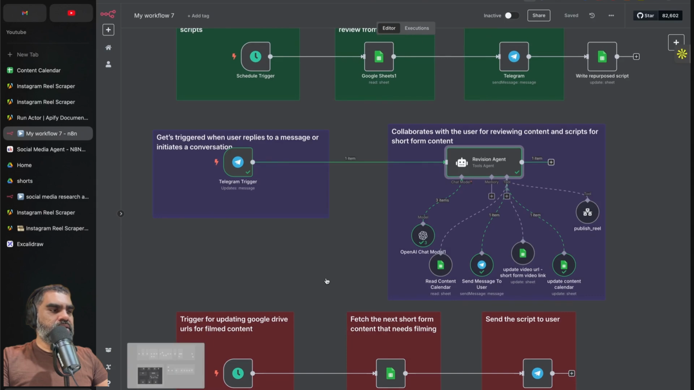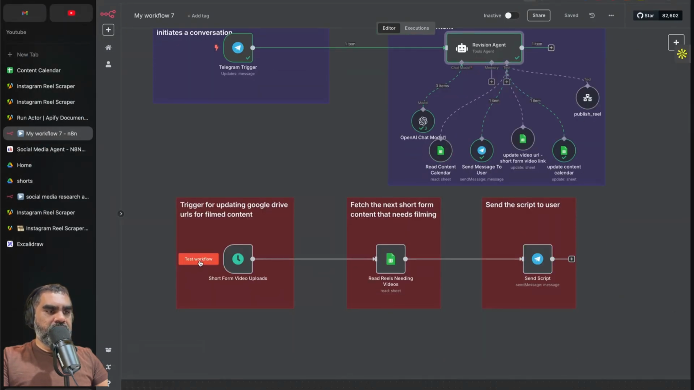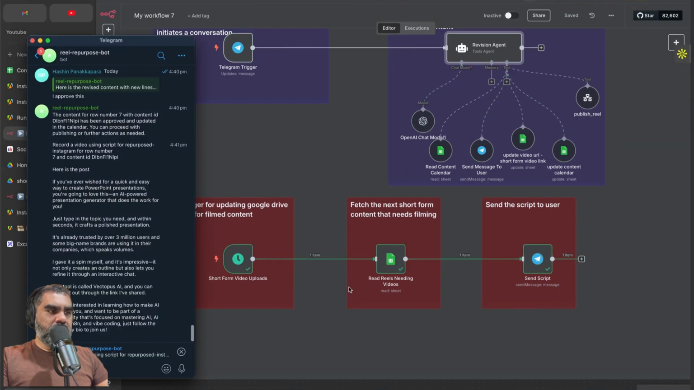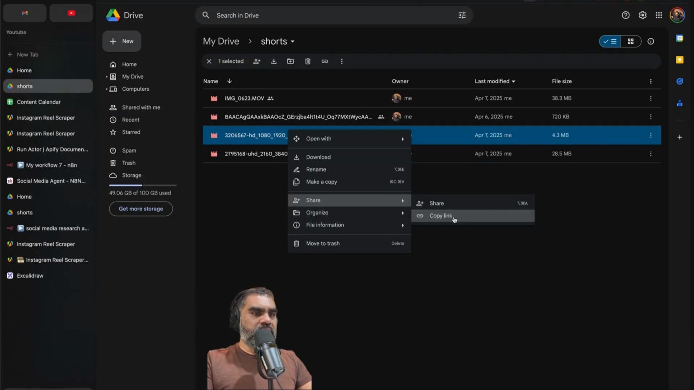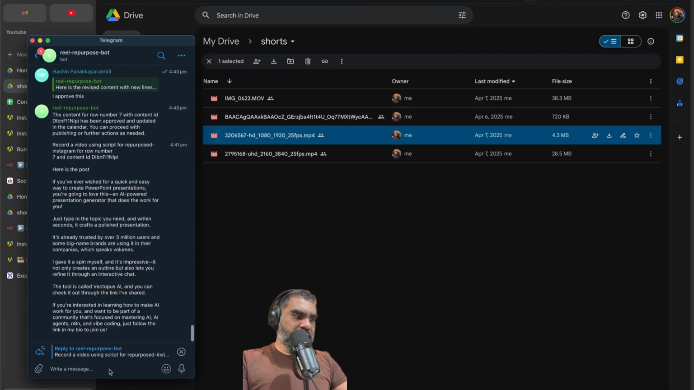Once the content is marked as approved, there's another workflow down here. And when that executes, that also runs on a schedule. If that runs, it will send me another message saying record a video using the script for repurposed Instagram for raw number. So here's the post. And I might record this on my phone and upload it to a Google Drive. We'll take the link for the uploaded video, and I may say something like this.